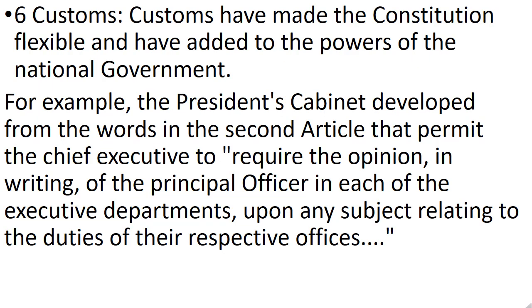Customs. Customs have made the Constitution flexible and have added to the powers of the national government. For example, the President's cabinet developed from the words in the second article that permit the chief executive to require the opinion, in writing, of the principal officer in each of the executive departments, upon any subject relating to the duties of their respective offices.